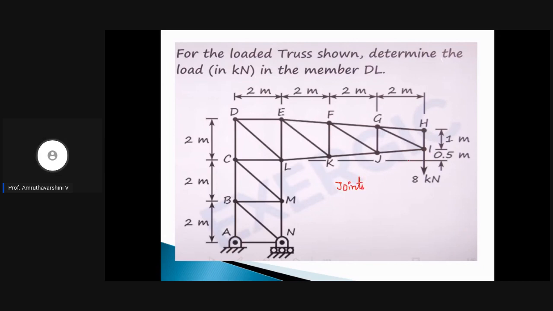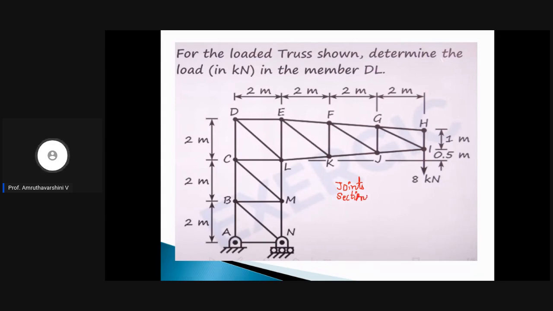If you go for the method of joints, you need to start with joint I, then joint J, then K, then L. Only then will you get DL, right? Yes or no? Which will be very tedious in nature, right? So this is not suitable for competitive exams. Now what we can do is think of the second method, that is the method of sections.